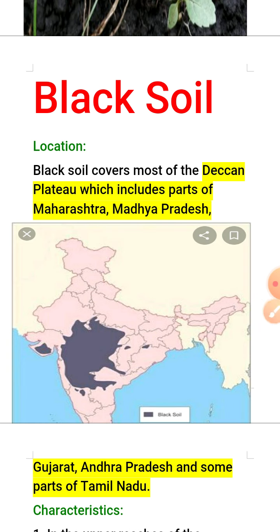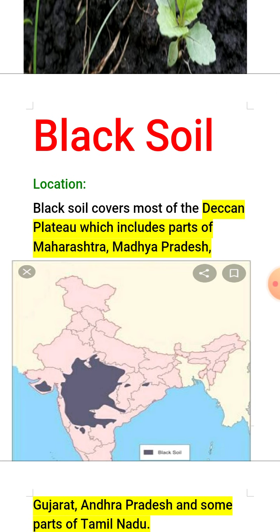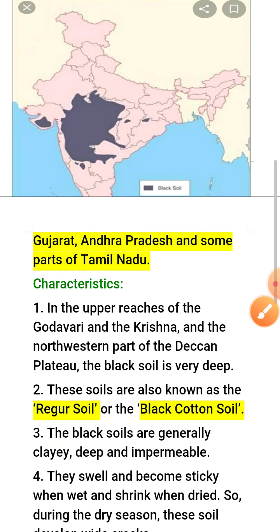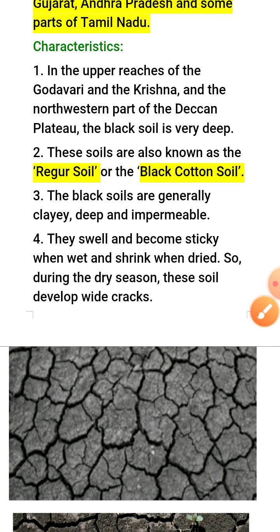As you know, the formation of black soil, why it is black, is because this soil is formed by the igneous rocks. This entire area is a plateau region formed by the igneous rocks, and after different weathering and erosion there is a formation of black soil in this area. Let's discuss the different characteristics of the black soil.